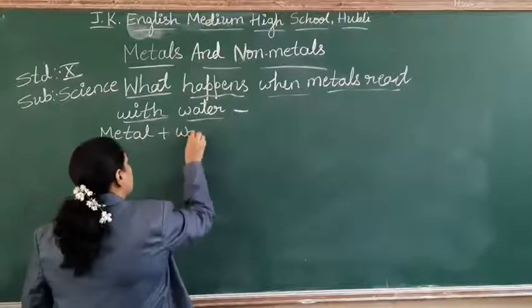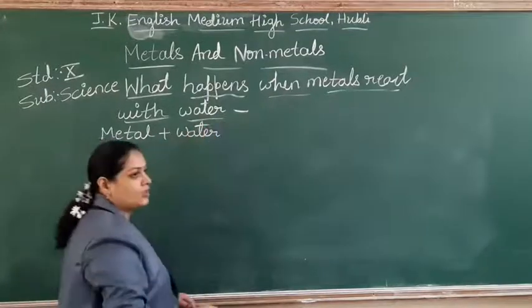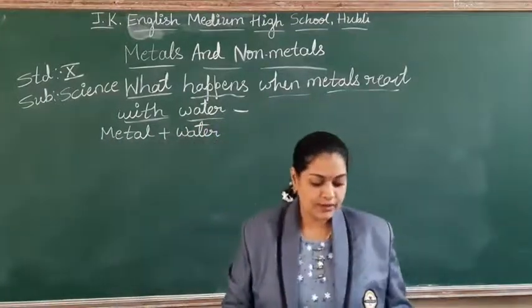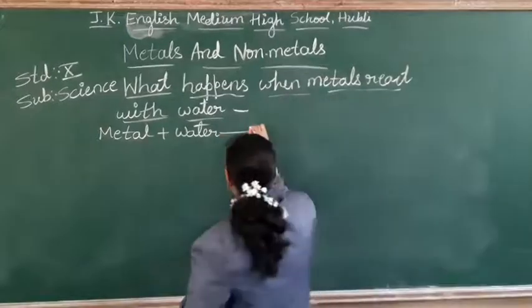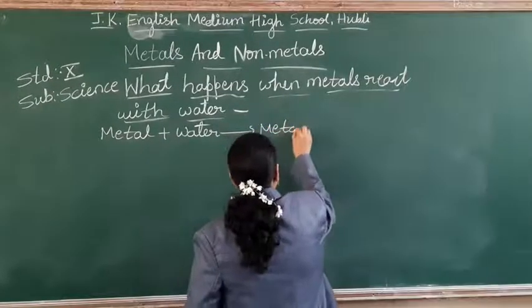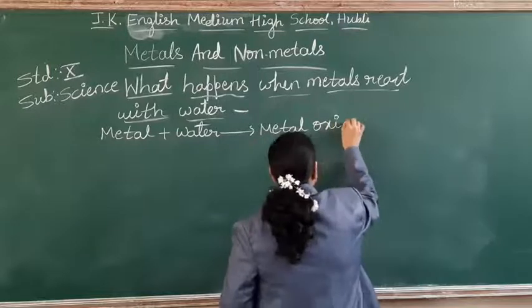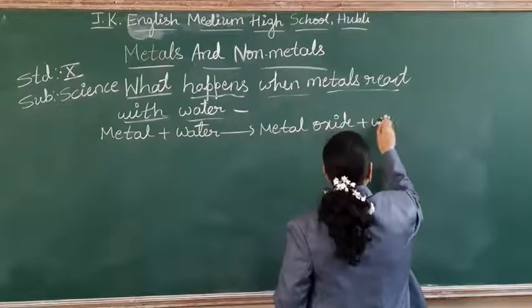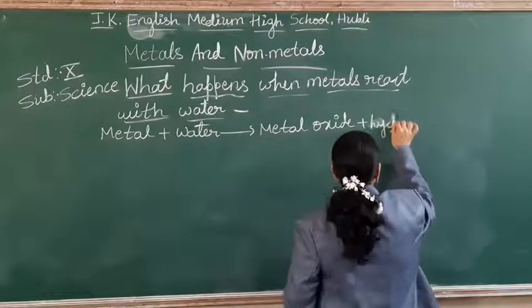Metal plus water. When you put the metal in the water, you are going to get metal oxide plus hydrogen gas liberates out.